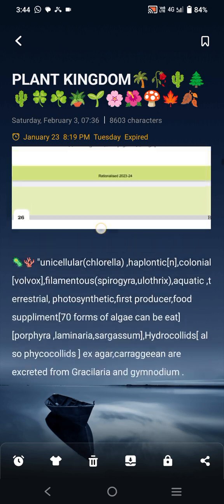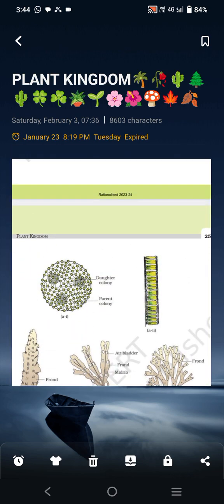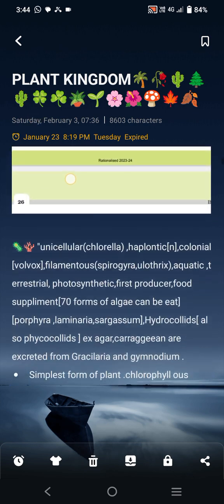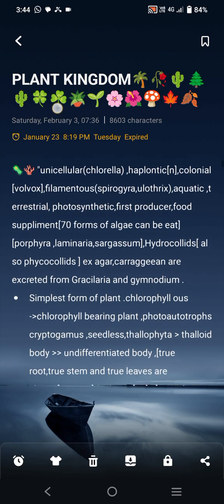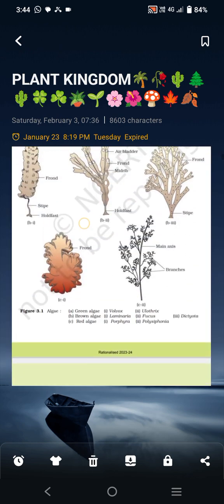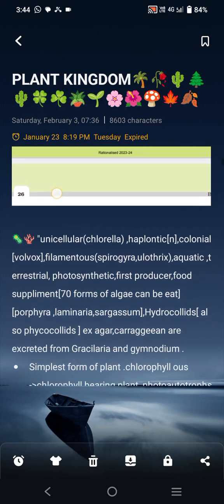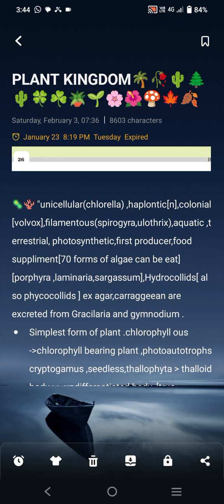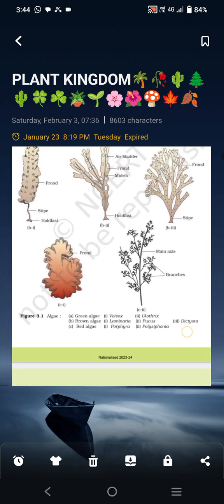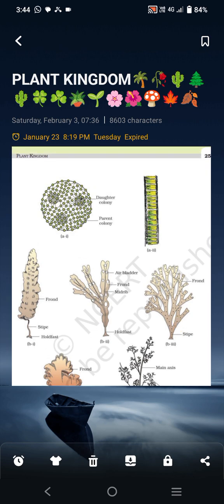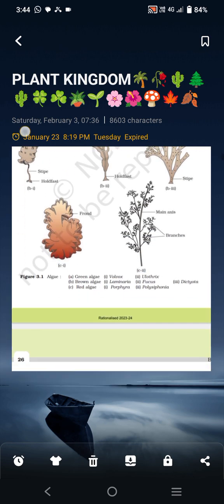What is colonial? Colonial is like a sphere. Example: Volvox, given in the NCERT book. And what is filamentous? Like a filament, long. Examples: Spirogyra or Ulothrix. The picture of Ulothrix is given in the NCERT book.